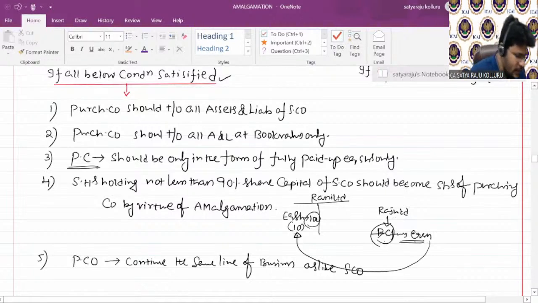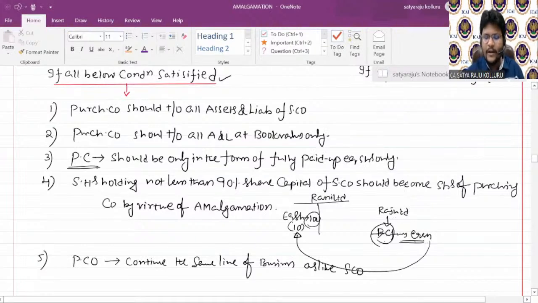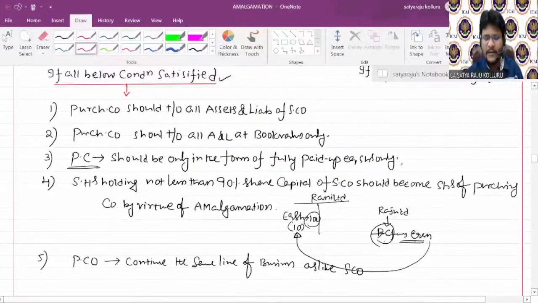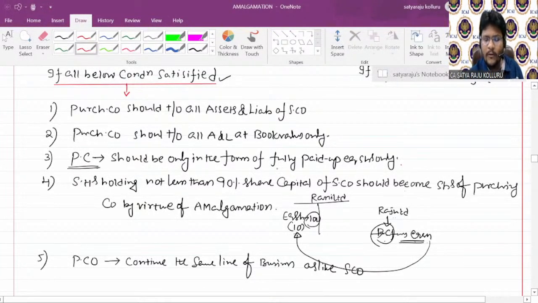Sir, here actually, just a moment, guys. Here, actually, certain exceptions are there. At that point of time, I intentionally ignored such exceptions. What are such exceptions? I want to inculcate that right now. Please concentrate. PC should be only in the form of fully paid up equity shares only, right?